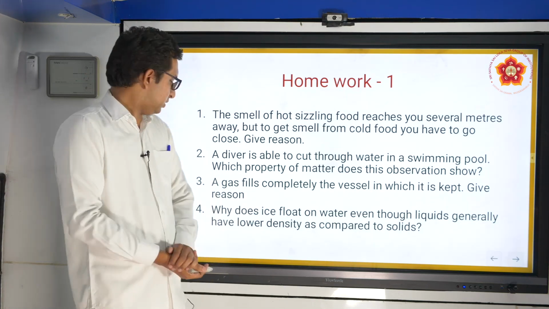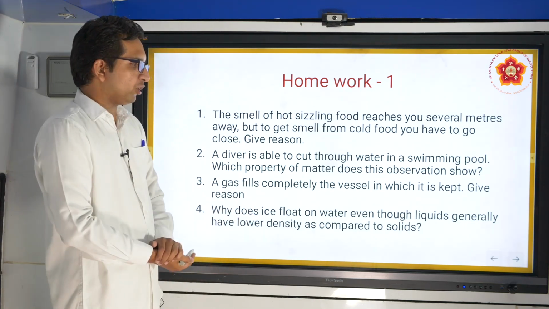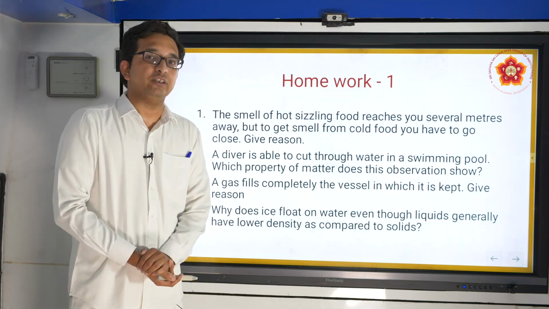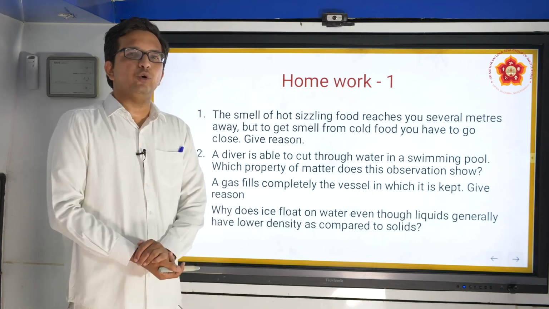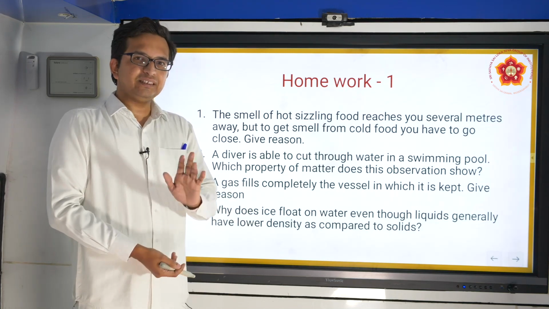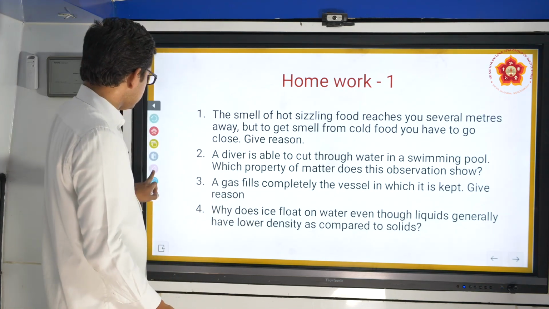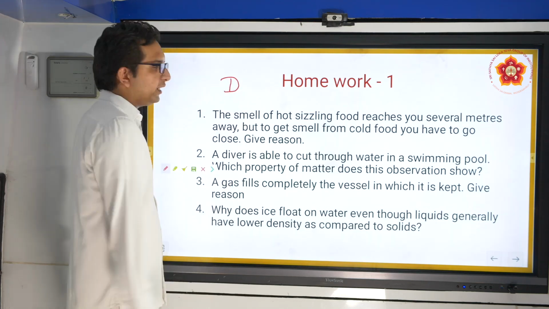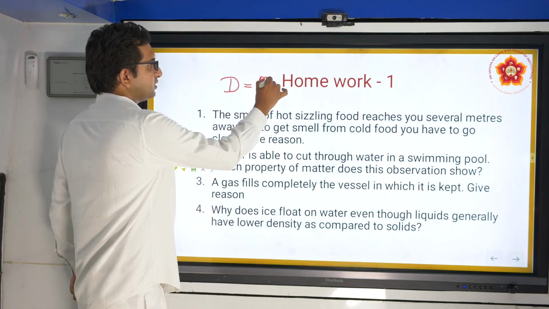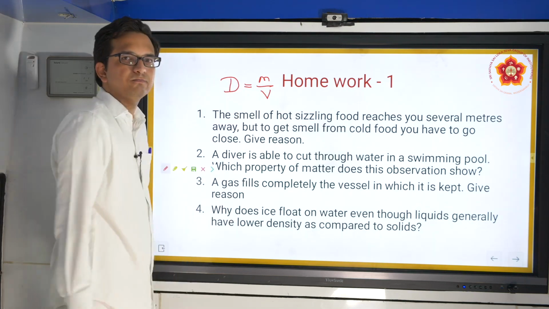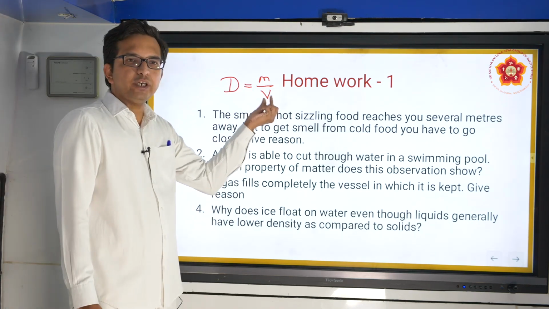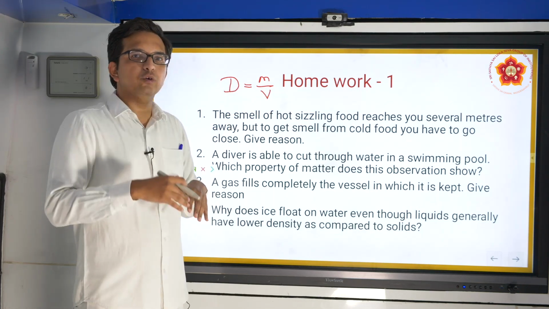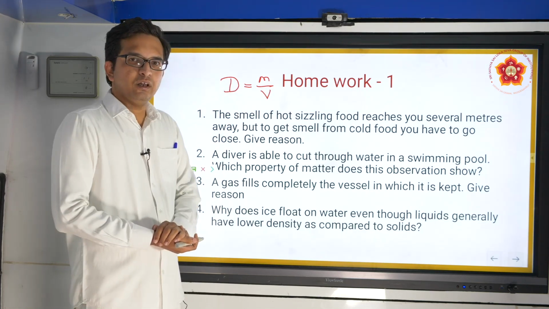Why does ice float on water even though liquids have lower density as compared to solids? For this I would just like to let you know what density is. Density, which we represent as D, is equal to mass divided by volume. For a particular unit of volume, whatever mass is added, that mass by volume is called density.